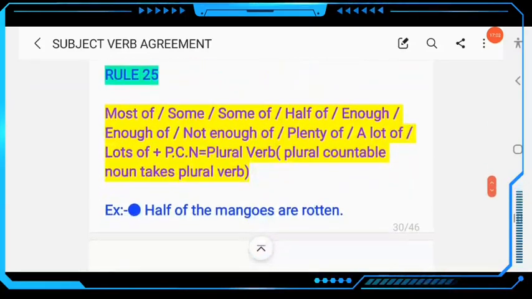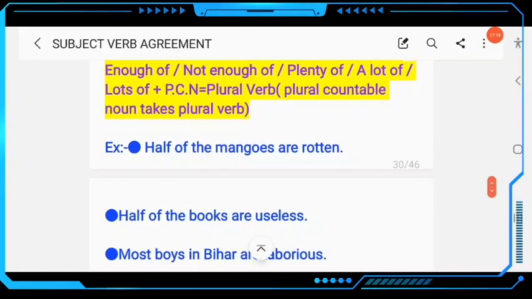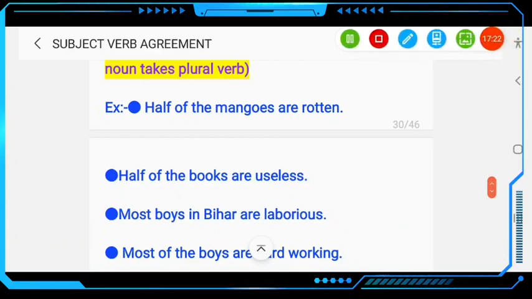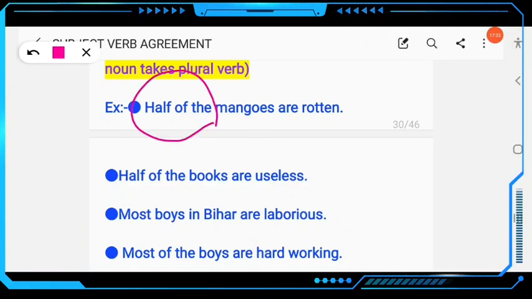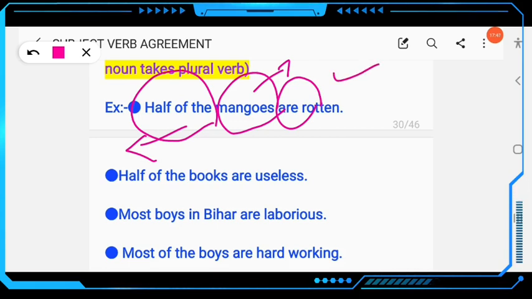Then next come to rule number 25. Most of, some of, half of, enough of, not enough of, plenty of, a lot of, lots of, plus a plural countable noun takes a plural verb. So look at this, half of the mangoes. The sentence starts with a fraction, but mangoes here is plural. Maybe two-thirds, maybe one-fourth, but you have to look at the nearer subject, mangoes. So the verb must be plural. Half of the mangoes are rotten.